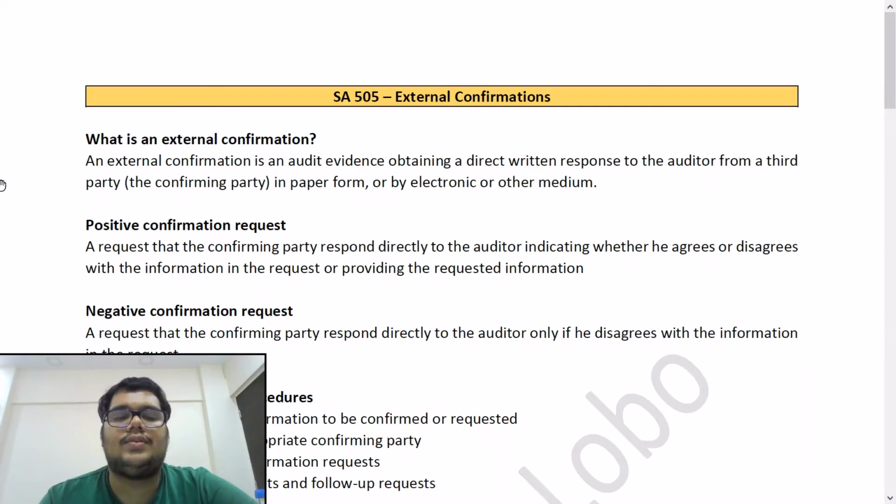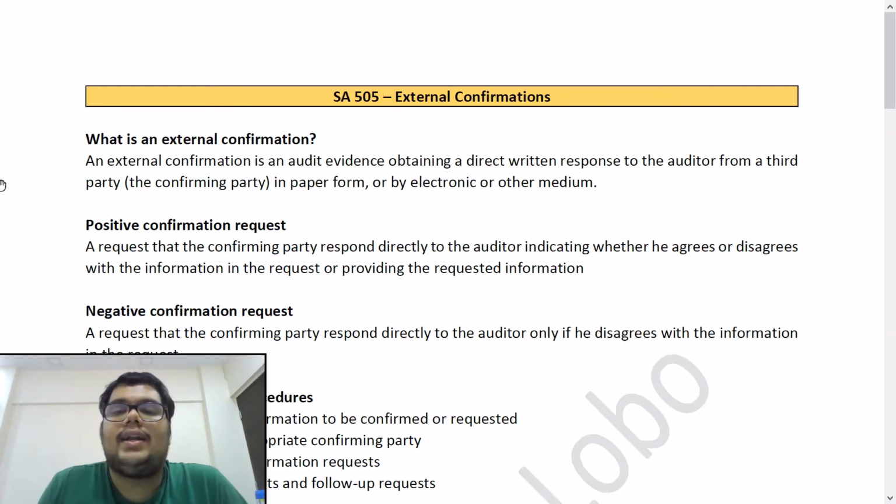Now next, positive confirmation request, and after that we have negative confirmation request. So we have two types of confirmation request, positive or negative. In a positive confirmation request, we write the confirmation to the opposite party and we ask them to confirm whether they agree also or whether they disagree also. Please confirm back to us.